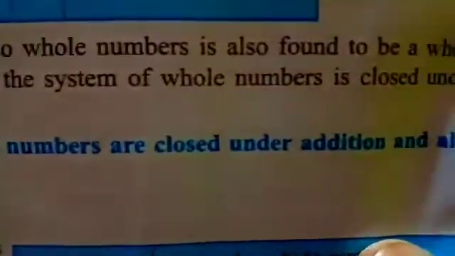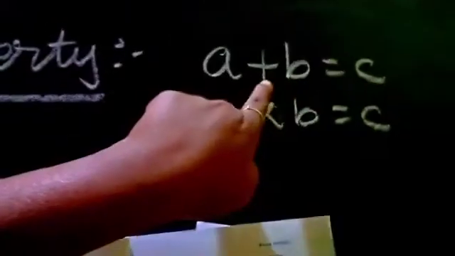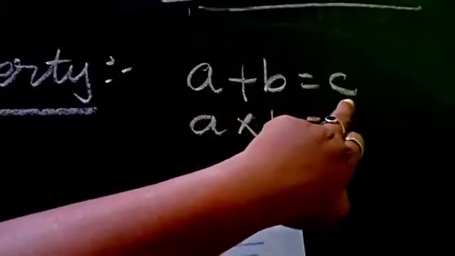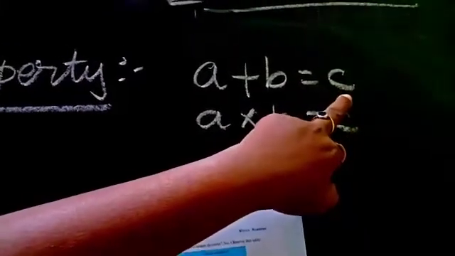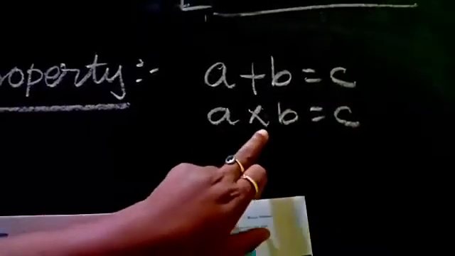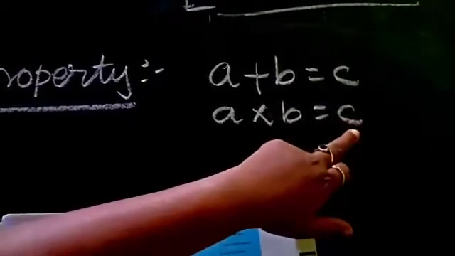Closure property. Whole numbers are closed under addition and also under multiplication. If we add two whole numbers, we get a third number that is also a whole number. If you multiply two whole numbers, you get a whole number only.